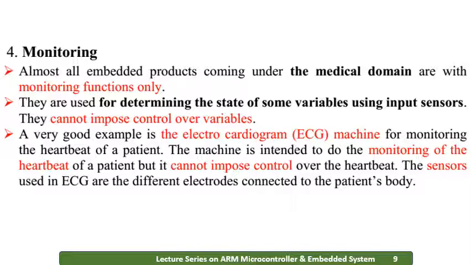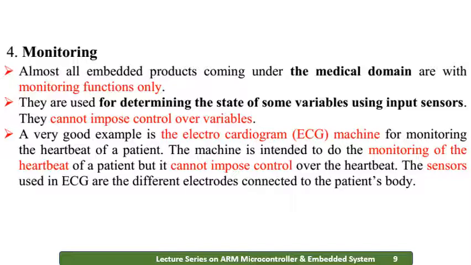That means they will display the change in the human body, but they cannot do anything. That means we cannot control the pulse rate by showing it on the ECG screen. So they are used for determining the state of some variables using input sensors.